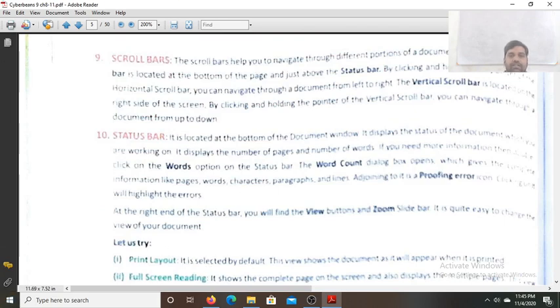Next are the scroll bars. These scroll bars help you navigate through different portions of the document. The horizontal scroll bar is located at the bottom of the page, just above the status bar. By clicking and holding the pointer on the horizontal scroll bar, you can navigate through the document from left to right. The vertical scroll bar is located on the right side of the screen. By clicking and holding the pointer of the vertical scroll bar, you can navigate through a document from up to down.